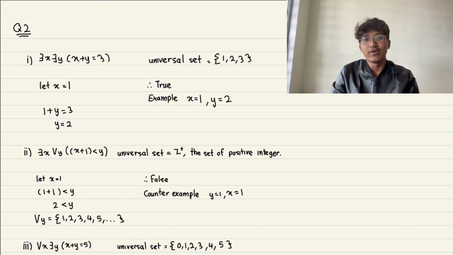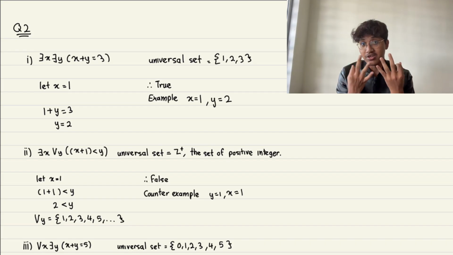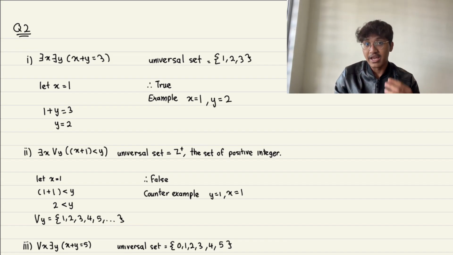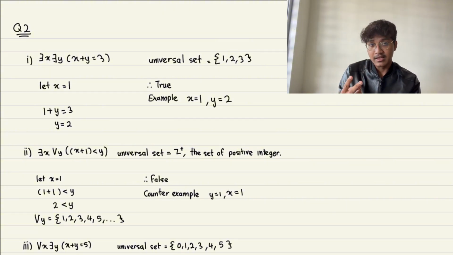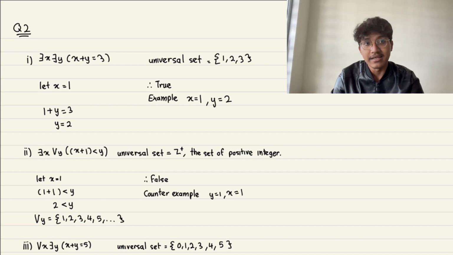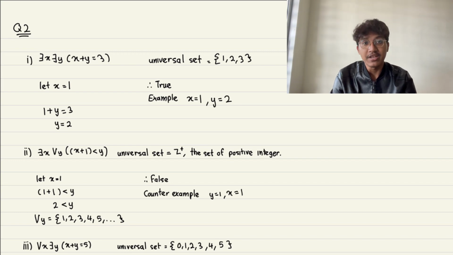Hi, I will continue what my friend left for me, which is question 2. We have 3 parts here, and let's go to part 1. In part 1 we can see the statement is there exist x and y such that x plus y equals 3, and the universe set is 1, 2, and 3. Let x equal 1. Then 1 plus y equals 3, so y equals 2. Such values of x and y satisfy the equation, so we see this statement is true.